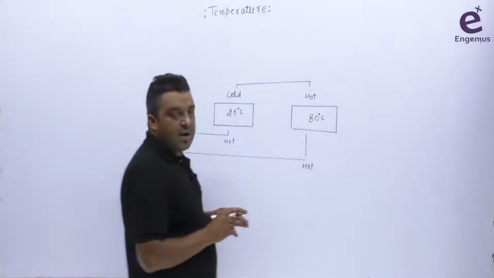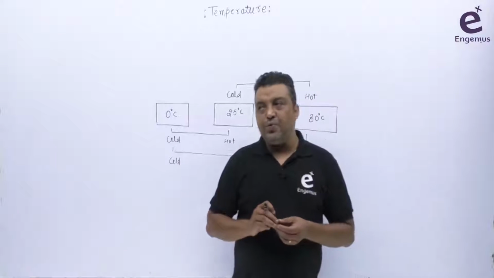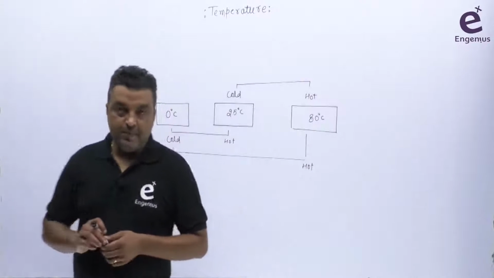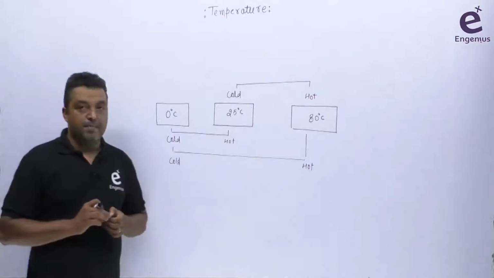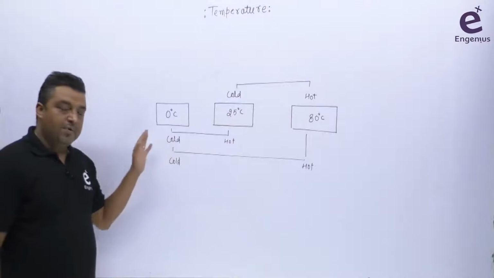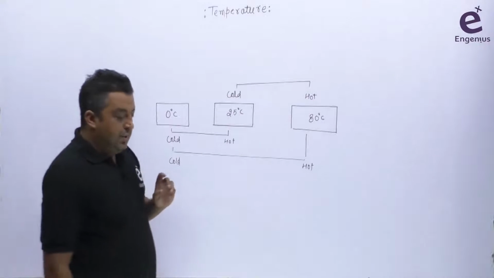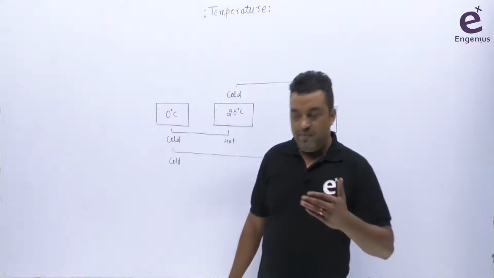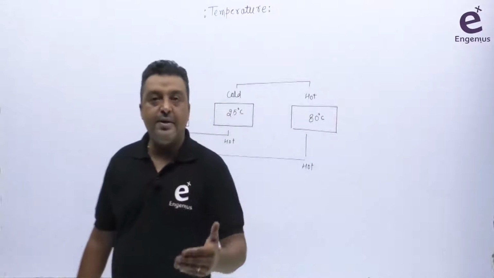Means when we are talking about comparison, we are actually talking about the thermal state or the thermal equilibrium. Means which one is at a higher value and which one is at a lower value. So based on this thermal criteria, we are defining which one is at hot state, which one is at cold state.